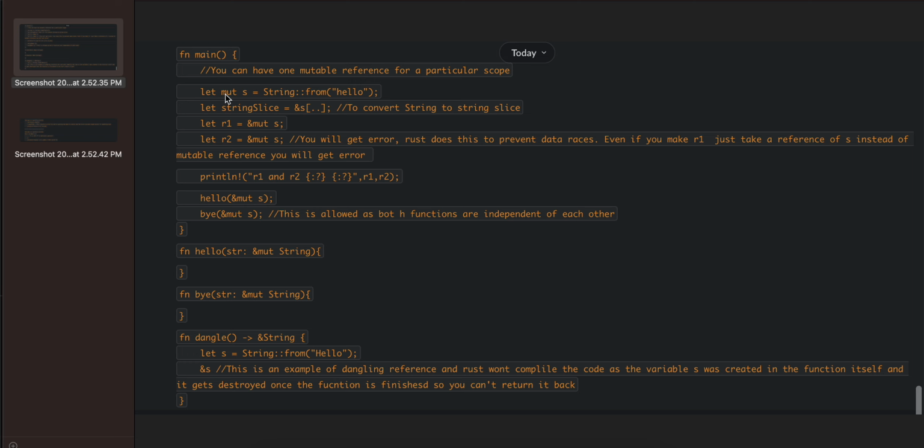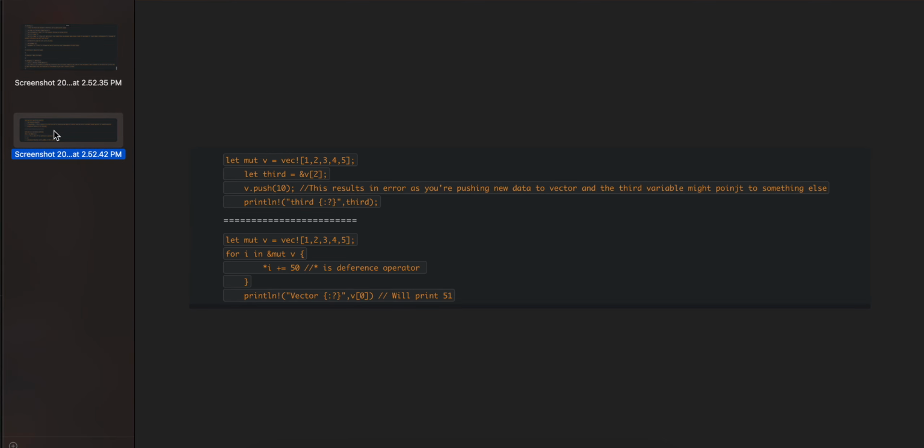So if you know about Rust, S would get destroyed as soon as the function is completed, right? So how can you return S given that S is already created inside the function? So this is an example of a dangling reference. Again, Rust won't compile it as it is an issue.